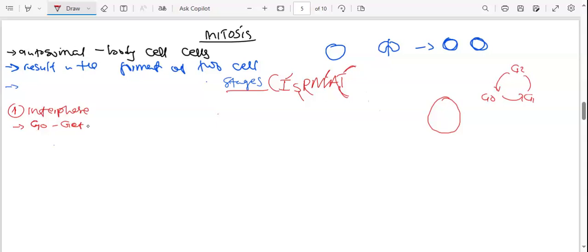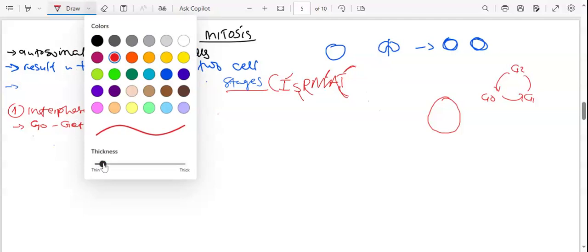Gate 0, like that. Okay. So under this gate 0, the cell doesn't do anything. It is quiet. Sometimes we call this gate 0 quiescent. All right. So you can be asked, what is the other name for gate 0? It is quiescent. All right. So that's the other name for gate 0.